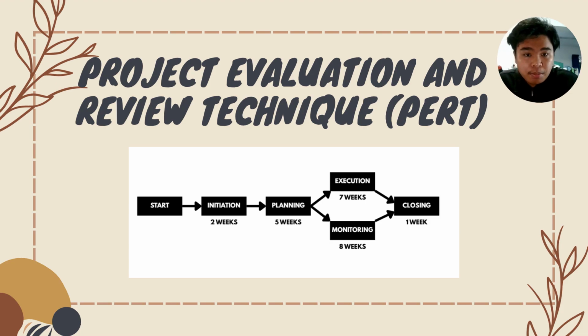Now is the project evaluation and review technique, or we call it PERT. As I said just now, for the critical path method, it starts with initiation that took around 2 weeks and continues with the planning part, where it took around 5 weeks in total, and divided into two paths. The first one is execution, around 7 weeks, and the second one is monitoring, around 8 weeks. And then both of these paths go through a closing part, which took only around 1 week.